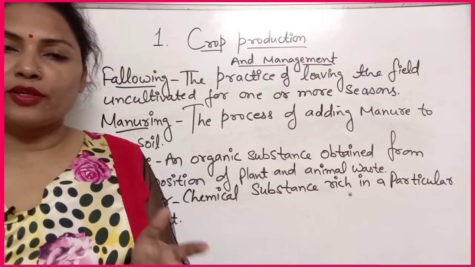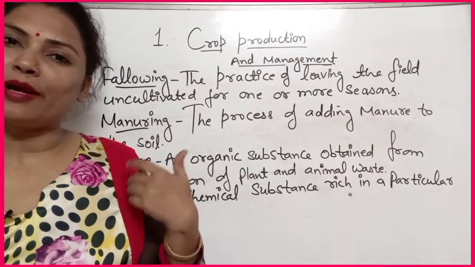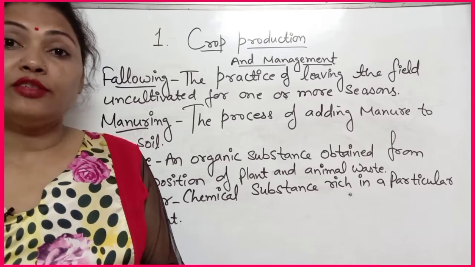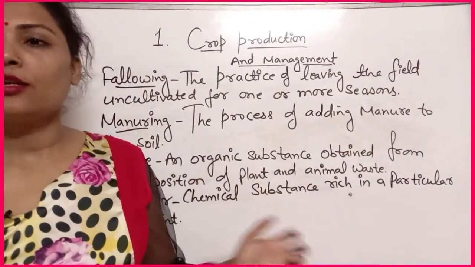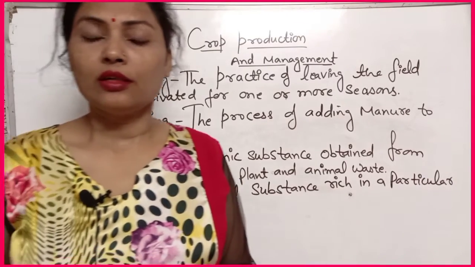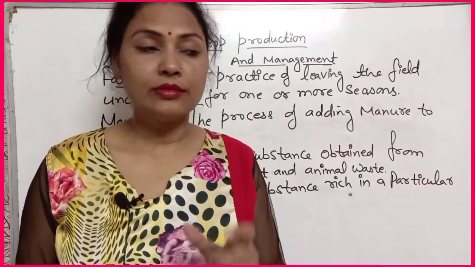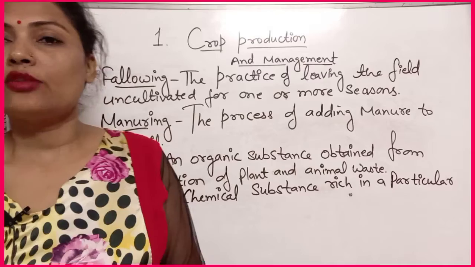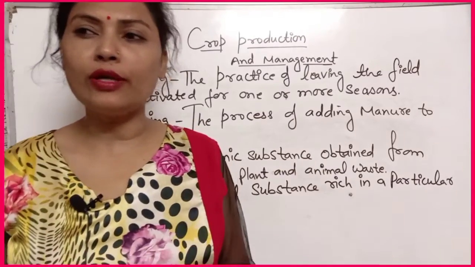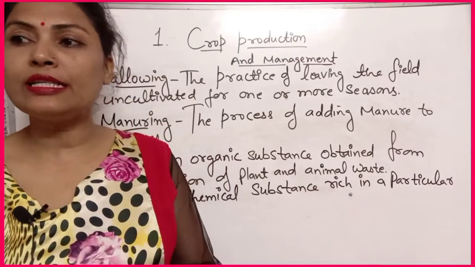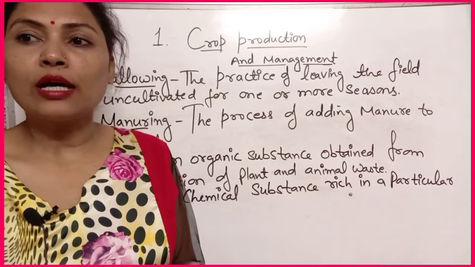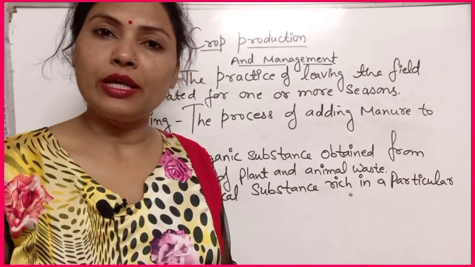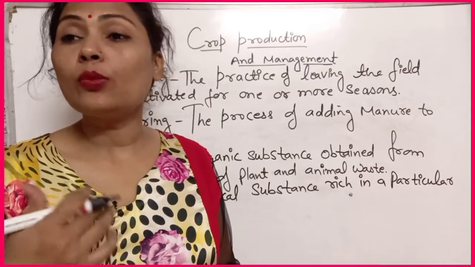If phosphorus is not there, then it will provide phosphorus or phosphate fertilizer. So like that it will provide a specific nutrient to the soil. After that there will be a term, that is crop rotation. Do you know what is crop rotation? Actually, the practice of growing different crops in different seasons in rotation, so the soil is not depleted of its nutrient. So that is known as crop rotation.